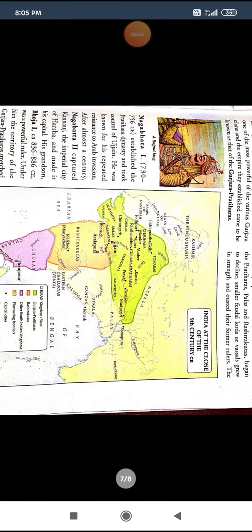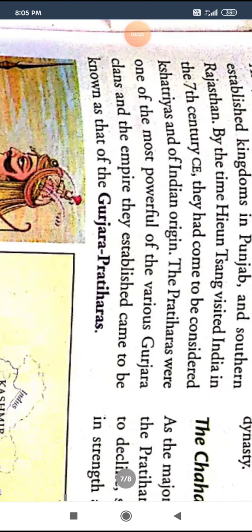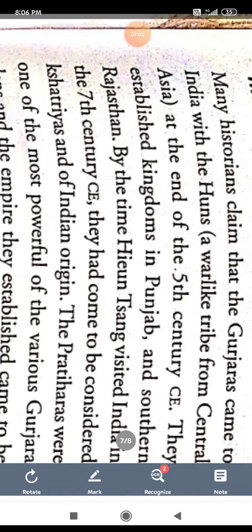They came from Central Asia at the end of the 5th century CE and established kingdoms in Punjab and southern Rajasthan.